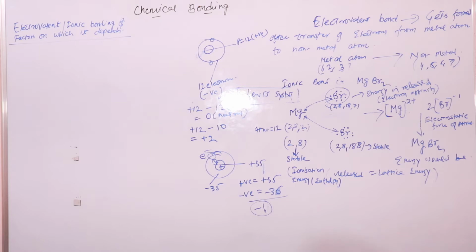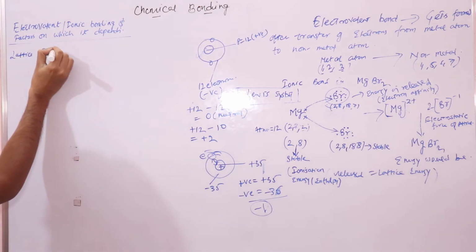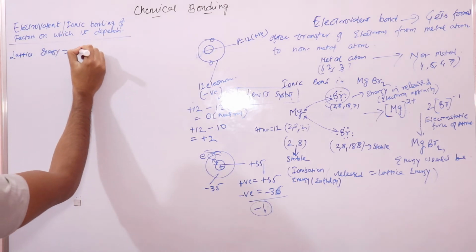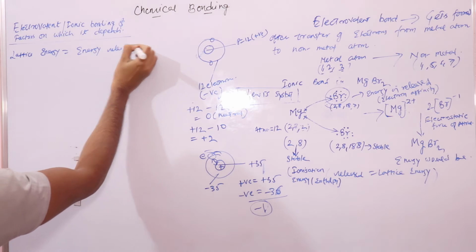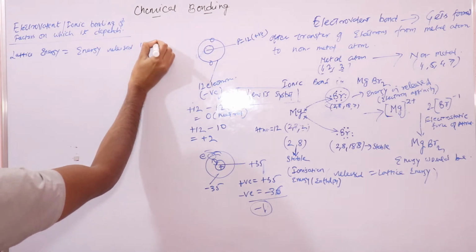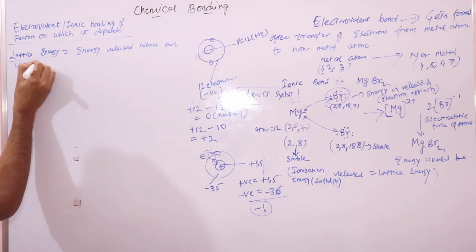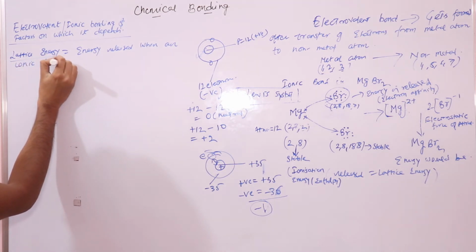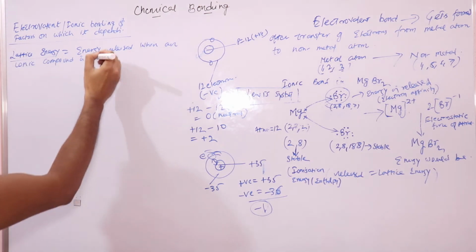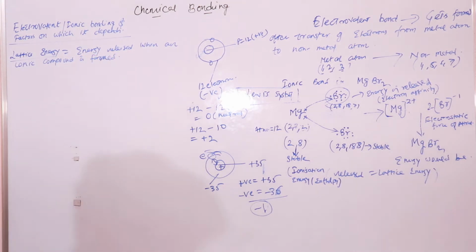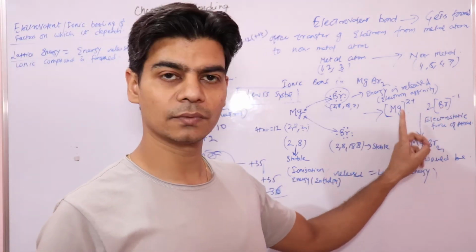So here, lattice energy is the energy released when an ionic compound is formed from positive and negative ions, because there is high force of attraction.